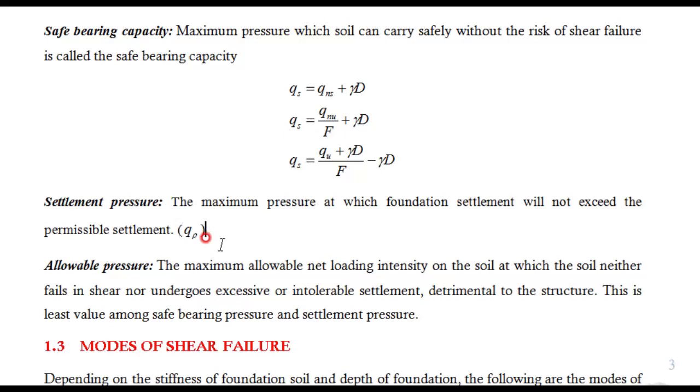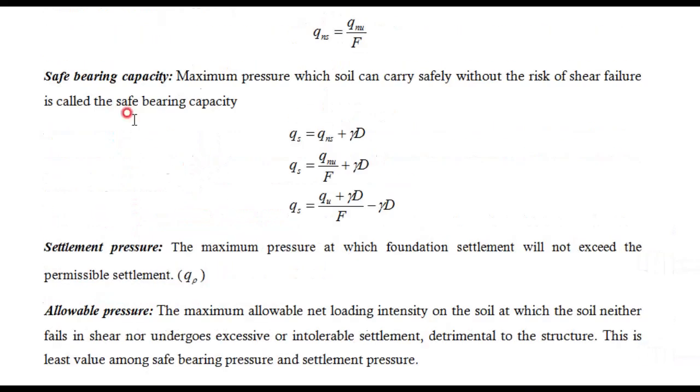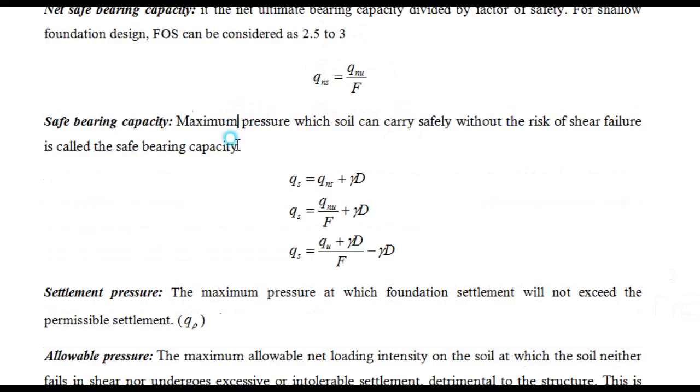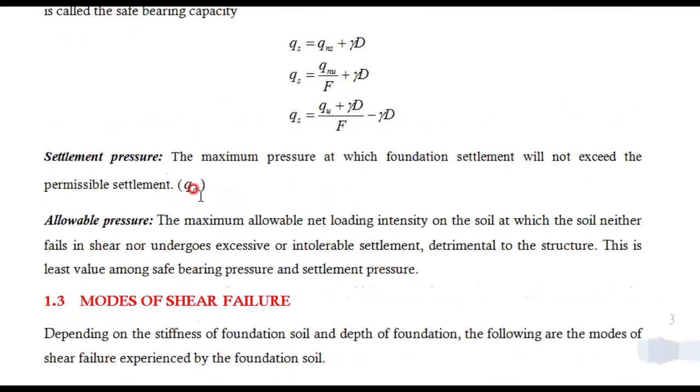We will have some value, that permissible settlement, for which we will design. If it exceeds more than that, then the structure will get damaged. Therefore the maximum pressure at which the foundation will not settle more than the permissible settlement is called settlement pressure. Now, allowable: how much do we need to allow? Whether the safe bearing capacity, which is taking care of shear stress, or the settlement pressure, which is taking care of settlement, which one do you need to allow for the ground? This is a very important question.